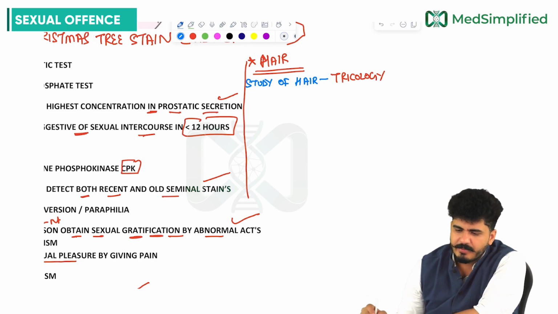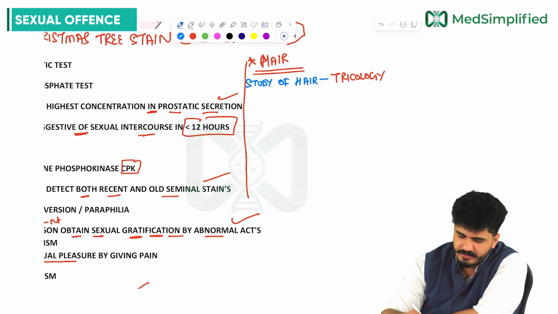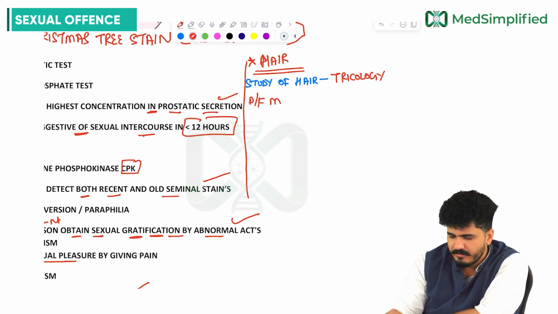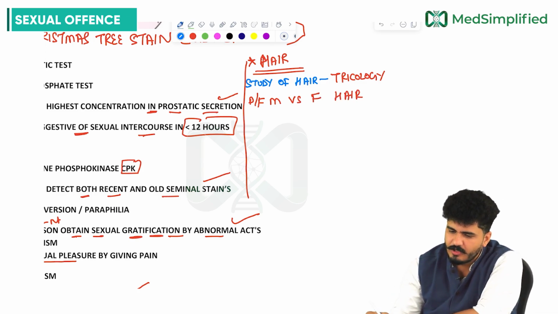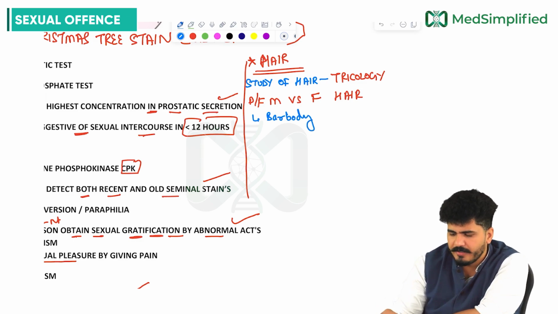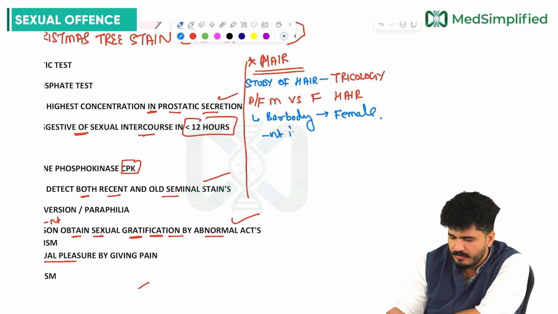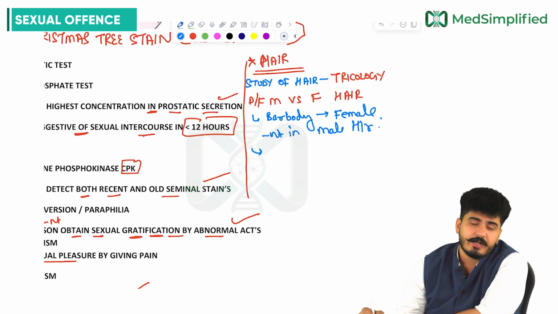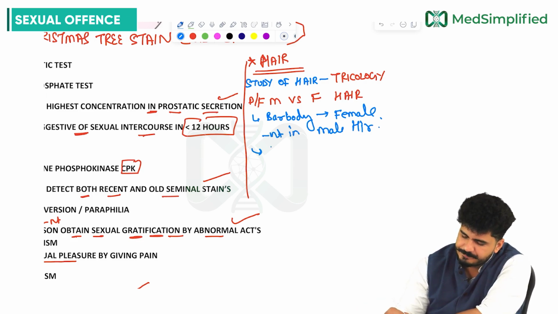So what things are there? Male or female hair, you will see how to differentiate. First, differentiate male versus female hair. The first thing is the Barr body. The Barr body is seen in female hair and the Barr body is absent in male hair. Other than that, another way you can differentiate male and female is by the DNA.